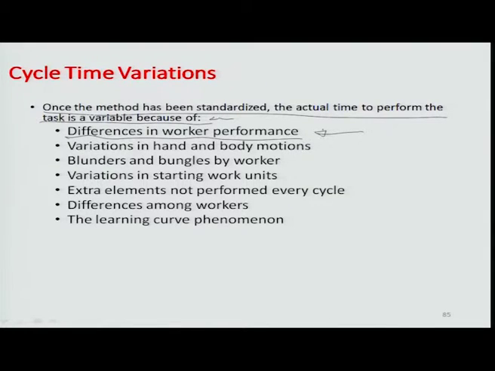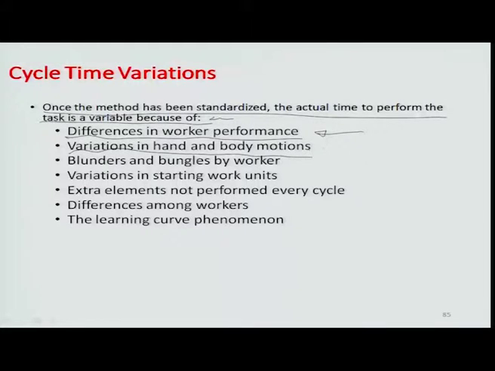In a similar manner, I had talked about the field of work systems generally. I had told you about aspects related to a rating factor between different workers, based on their ability to execute a particular task in a particular manner and their deliverability. Then there are variations in hand and body motions which can lead again to variation in cycle time.